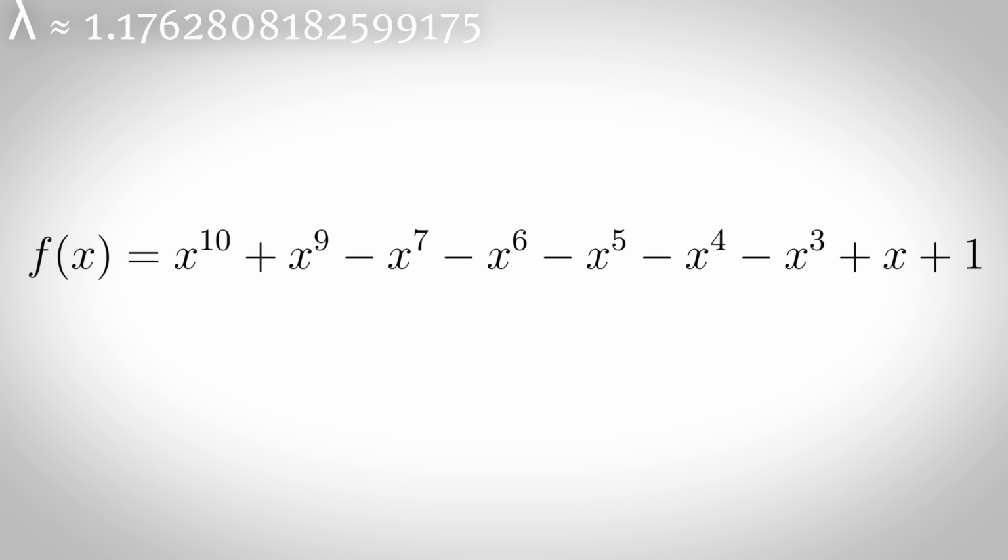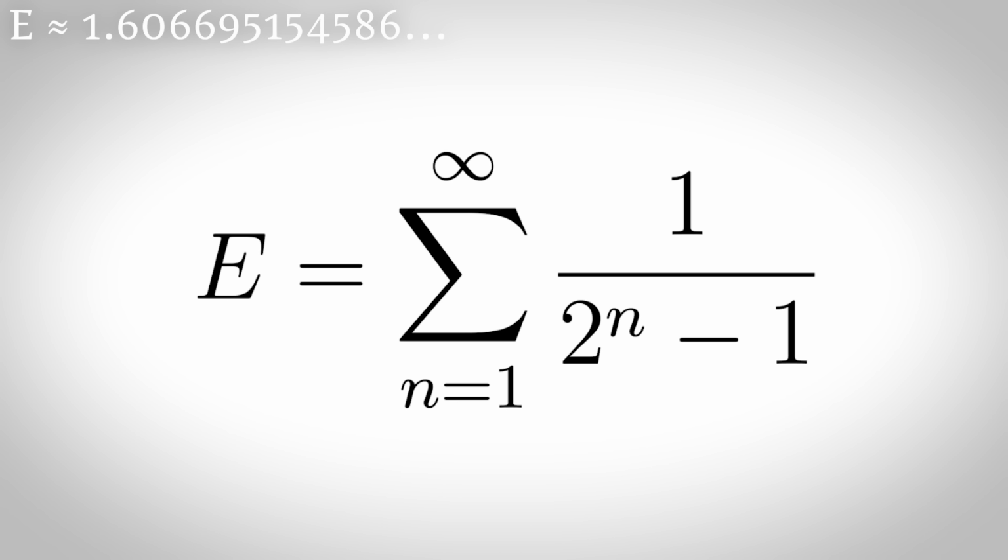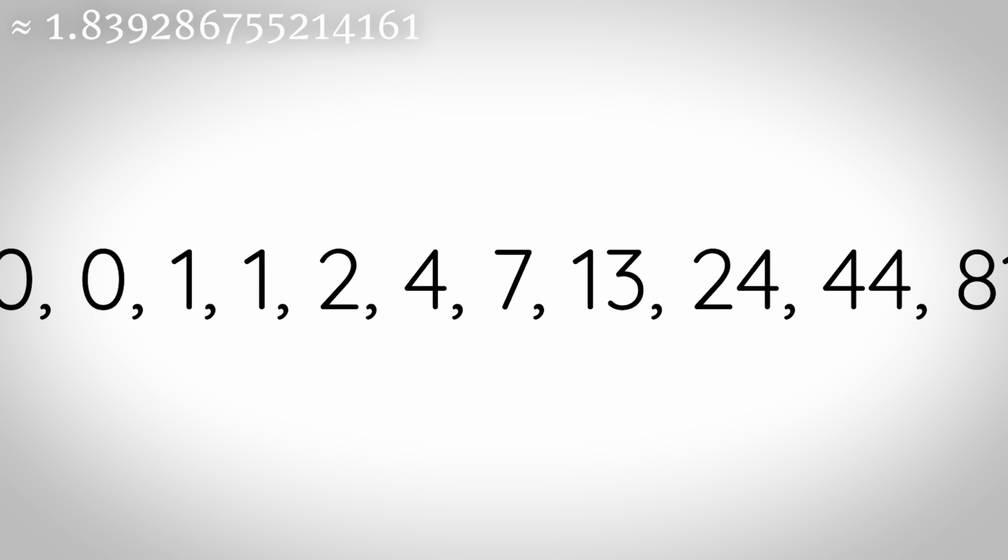Lehmer's number is the largest real root of the Lehmer polynomial, and it's also the smallest known Mahler measure. A Mahler measure is just a way to measure the size or complexity of a polynomial. The Erdős-Borwein constant is defined as the sum of the reciprocals of the Mersenne numbers. The Fibonacci constant, similar to the golden ratio, is the limit of the ratio of successive Fibonacci numbers.